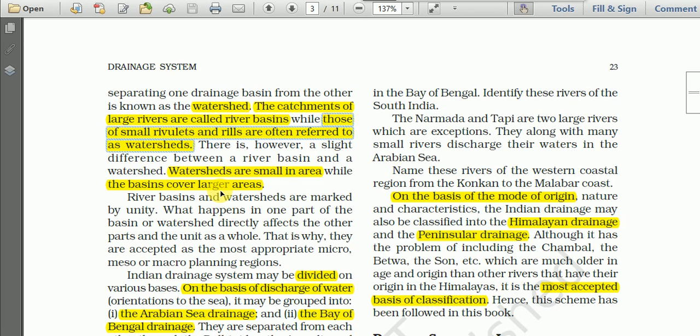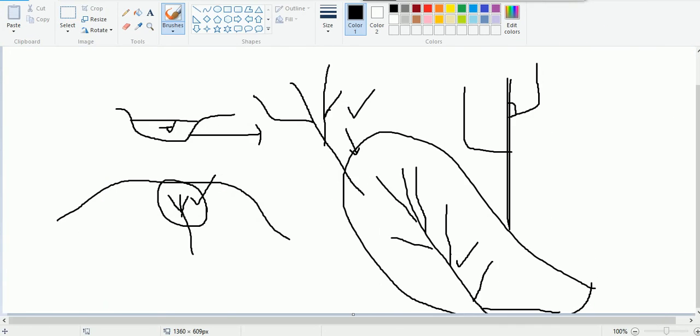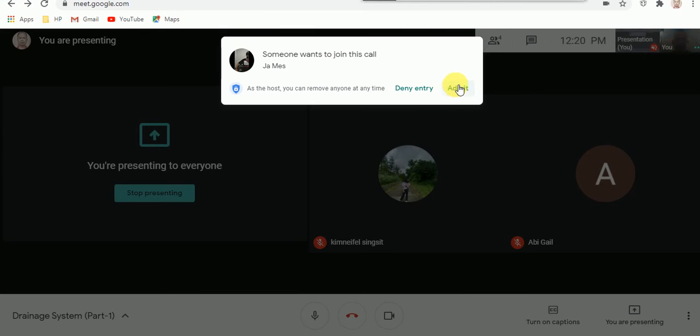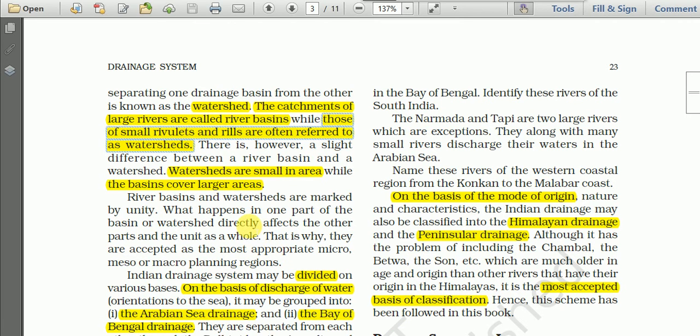There is, however, a slight difference between a river basin and a watershed. As mentioned here, watersheds are small in area, whereas basins cover a large area.